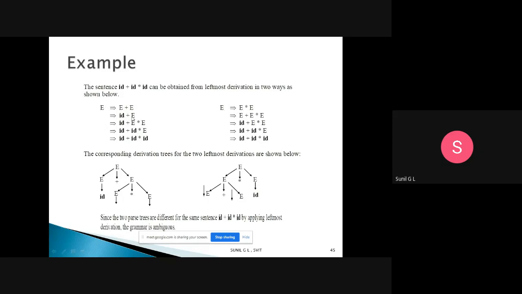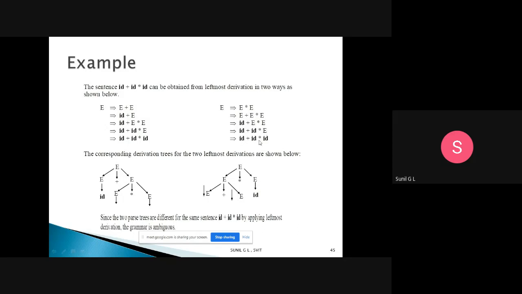Here I will start, I have started with E plus E. Now I have E star E, since I have the production E tends to E star E. So then, in the left derivation, this E will be replaced with E plus E. Then this E will be replaced with id, this E will be replaced with id, and this E will be replaced with id.